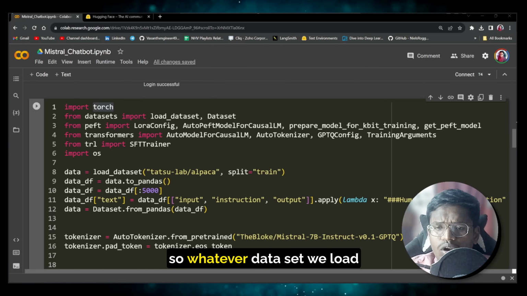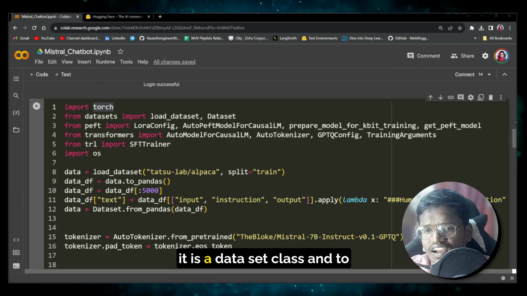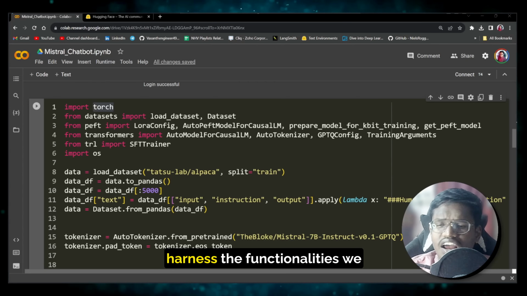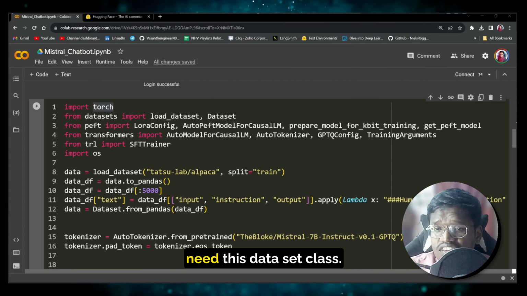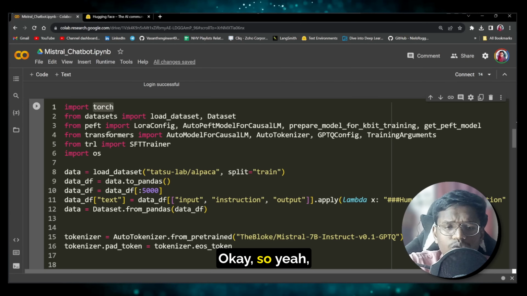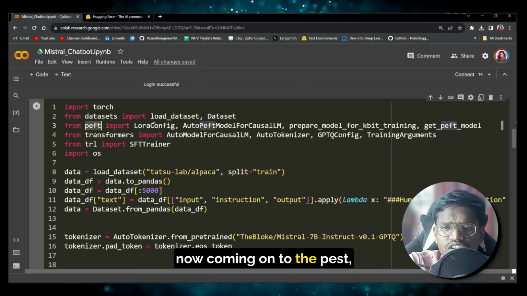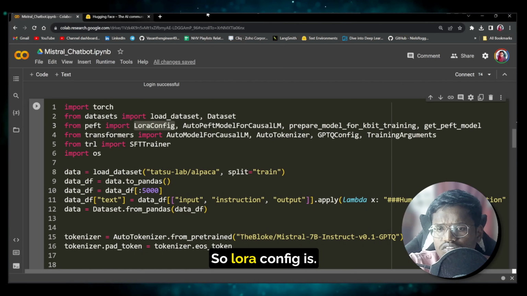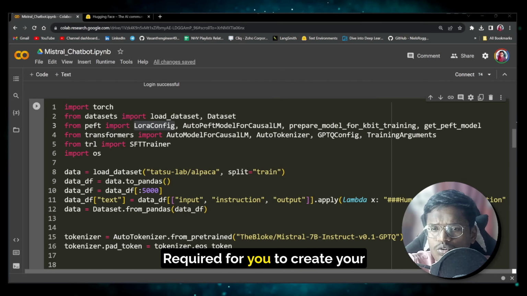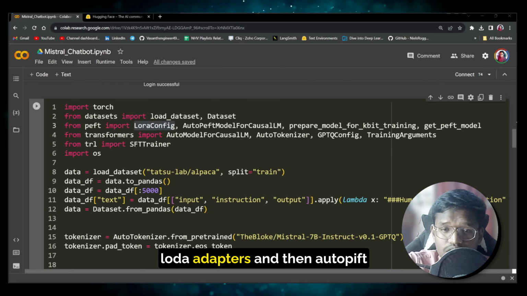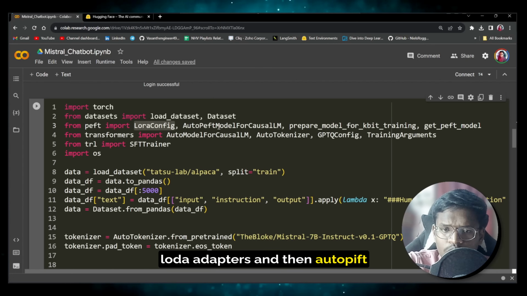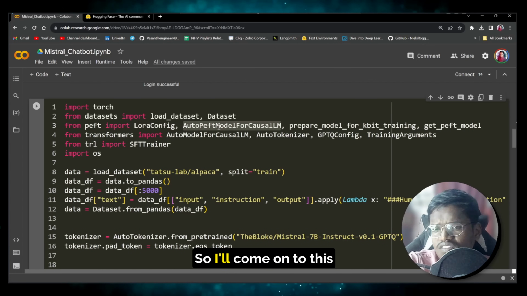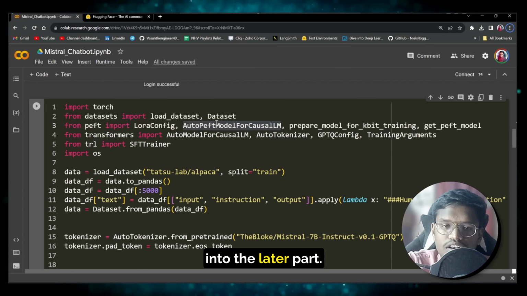Okay, so whatever dataset we load by using load dataset, it is a Dataset class, and to harness the functionalities we need this Dataset class. Okay, so now coming on to the PEFT, we have LoraConfig. LoraConfig is required for you to create your LoRA adapters, and then AutoPeftModelForCausalLM, which I'll come to in the later part.